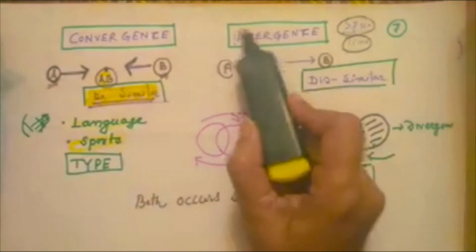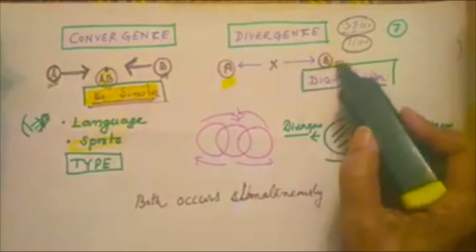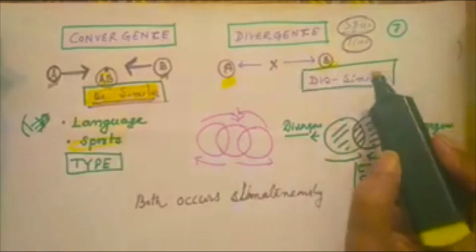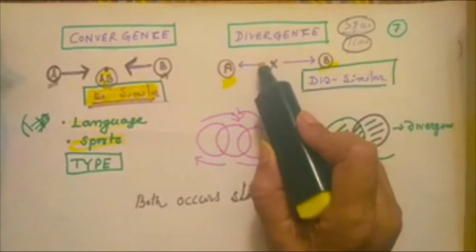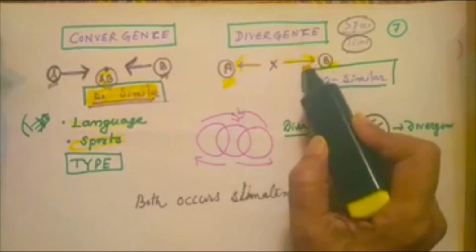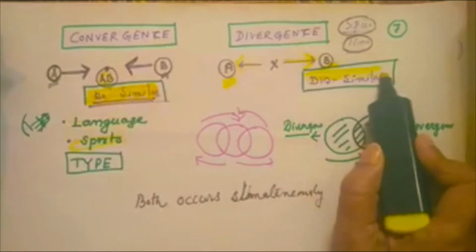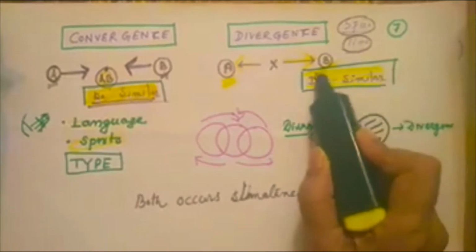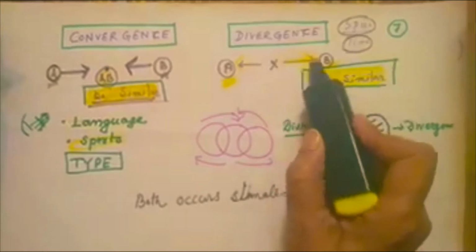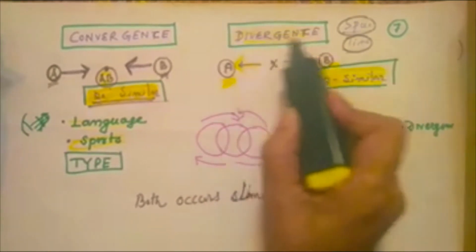What do we mean by divergence? Divergence means suppose A is in a geographical area and B is in another geographical area. A moves opposite to B, and B moves in the opposite direction of A. So they try to be dissimilar to each other. This is known as divergence: moving away from each other.